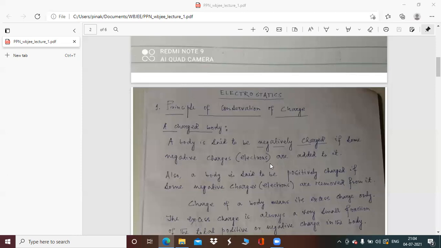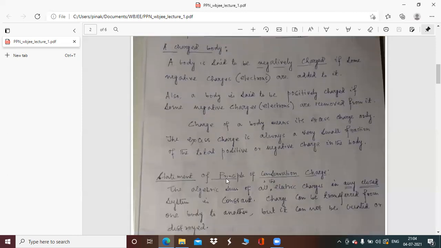Now, the statement of the principle of conservation of charge goes like this: the algebraic sum of all the electric charges in any closed system is constant. Now, what do you mean by any closed system? That I am going to explain. Charge can be transferred from one body to another, but it cannot be created or destroyed.